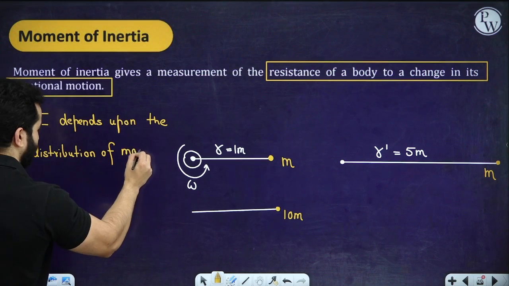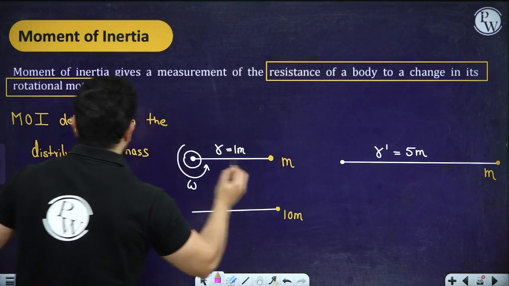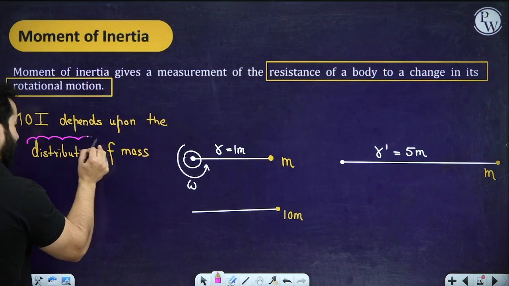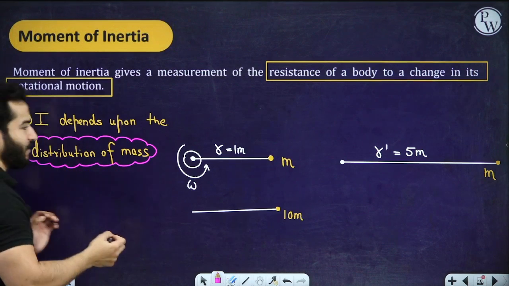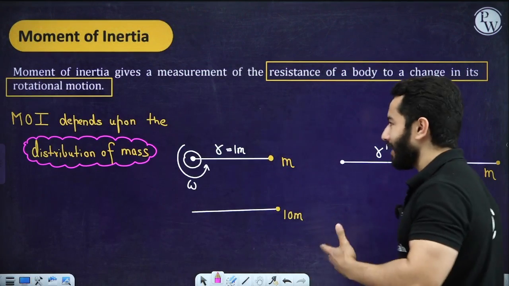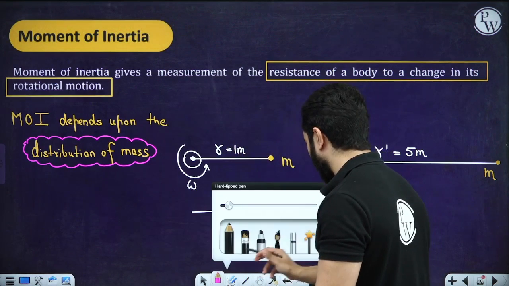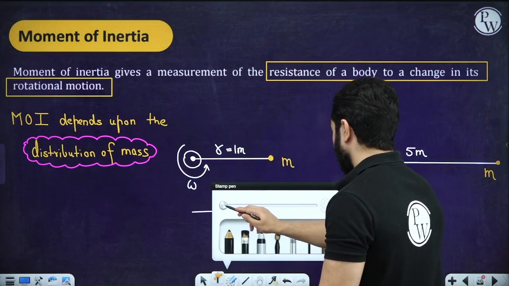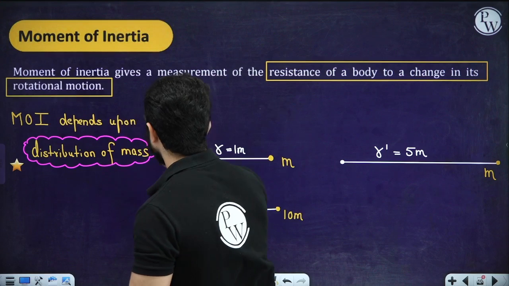So this will contain each and every fact. When we are saying distribution of mass, we are talking about mass, and at what distance the mass is kept from the axis of rotation. We are going to talk about this again and again, but please try to understand this is actually quite important for us. So make a note of it, that it depends on the distribution of mass.